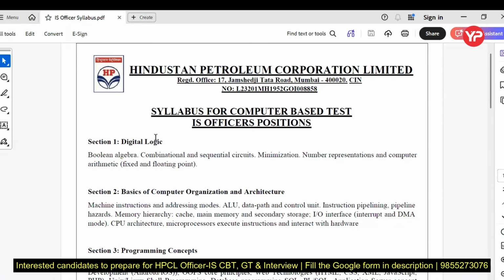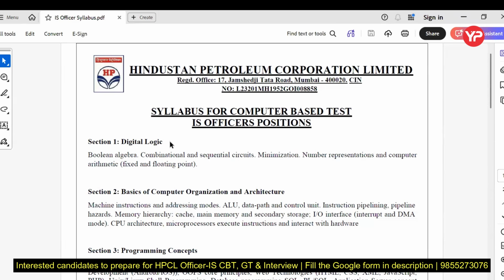Good morning, dear students. Today we are going to discuss the previous year paper which was held in 2022. Fine. And now SPCL also released the official syllabus for the computer science and MCA students who are appearing in the SPCL IES, that is the information system officer positions. So in this way you can see the syllabus.